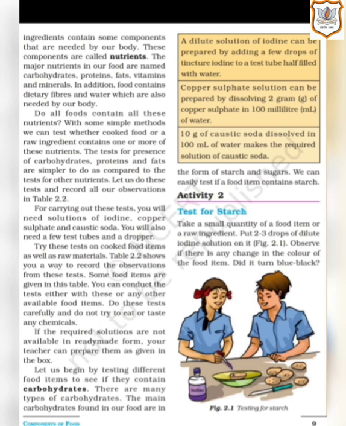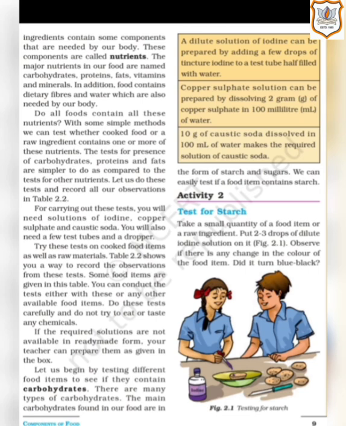Ingredients contain some components that are needed by our body. This means there are many ingredients which contain many components that are very beneficial for our body. These components are called nutrients. The major nutrients in our body are named carbohydrates, protein, fats, vitamins and minerals.